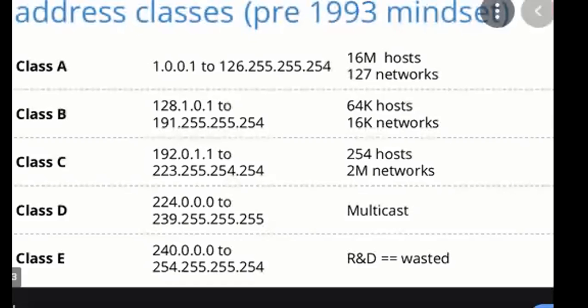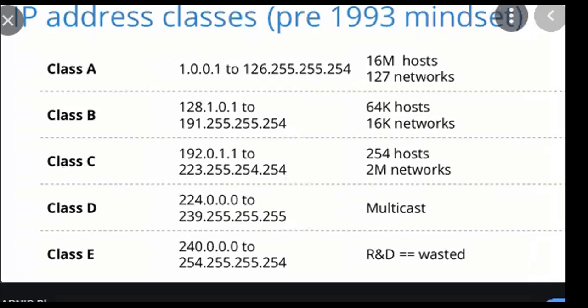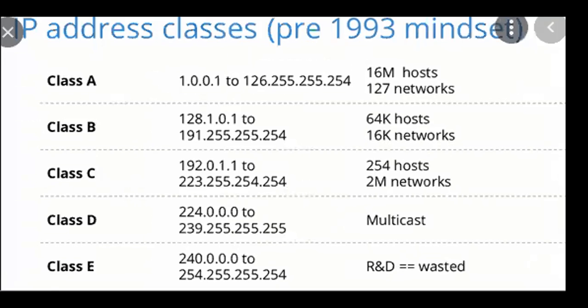Here are the IP address classes in the pre-1993 mindset: Class A, B, C, D, and E, and every IP address class has different IP codes, used for hosting networks and services.